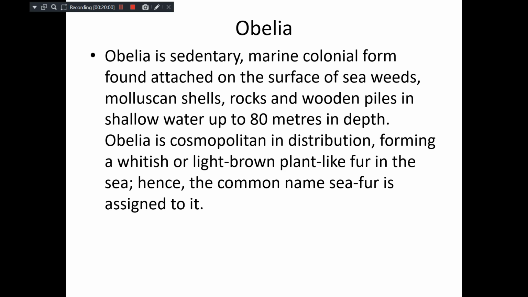They are also found attached to seaweeds, sometimes even larger molluscan shells, rocks, wood piles, even up to a depth of 80 meters. Obelia has a cosmopolitan distribution. Cosmopolitan means worldwide distribution. Everywhere it is found, forming a whitish or light brown plant-like structure in the sea. So that's why the common name for Obelia is sea fir, because it looks like a light brown plant-like fur.